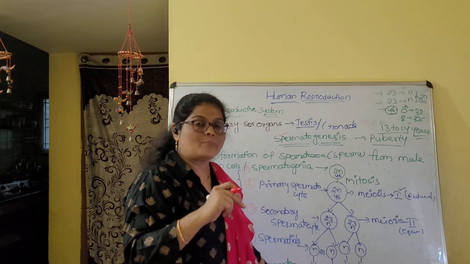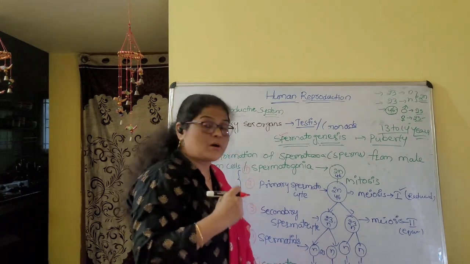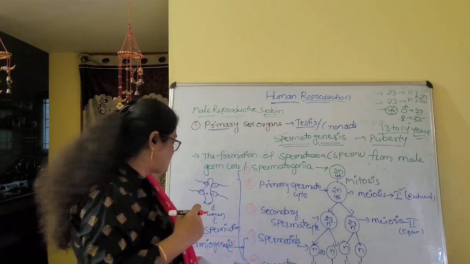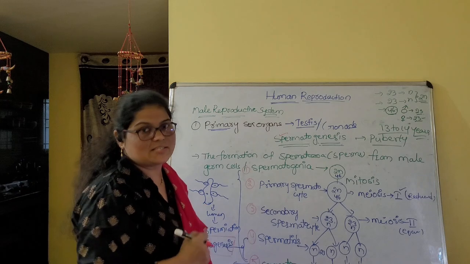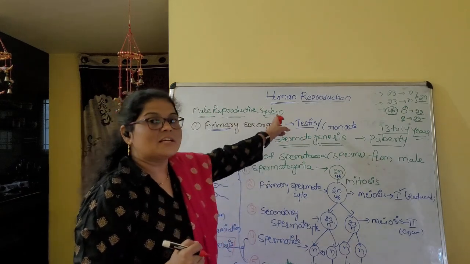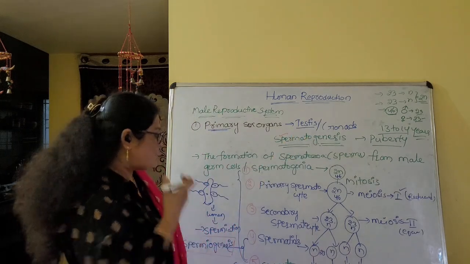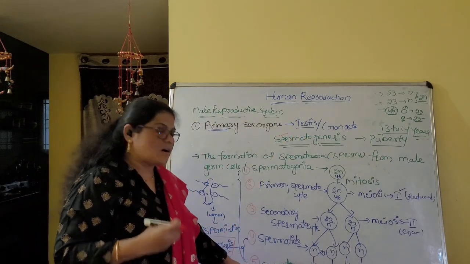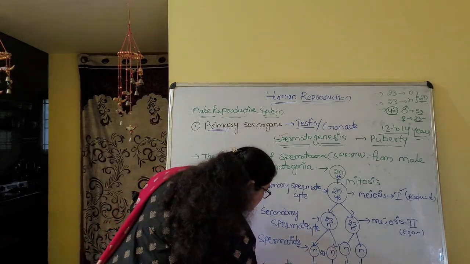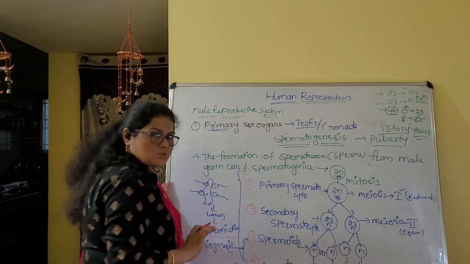One more time, I am repeating. Spermatids form spermatozoa. That process we are calling spermiogenesis. Genesis only here, also genesis here. Here spermato, there spermio. Then, these spermatozoa, or simply sperms, are attached with the Sertoli cells.